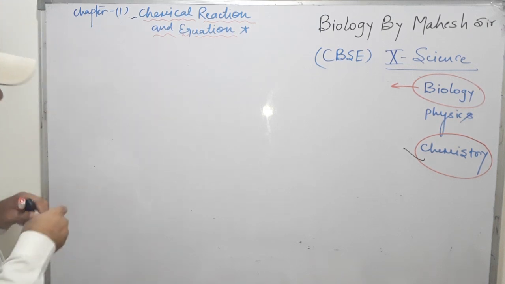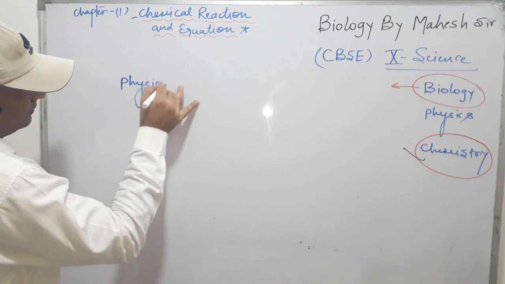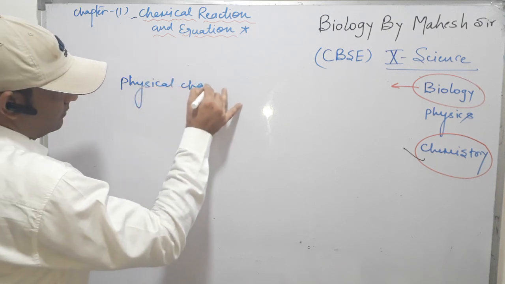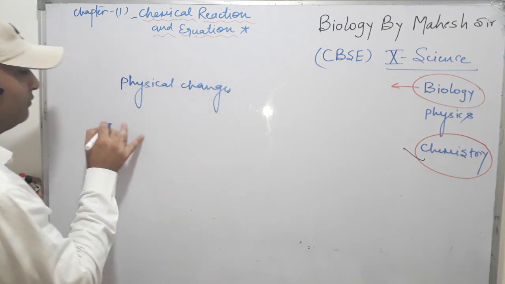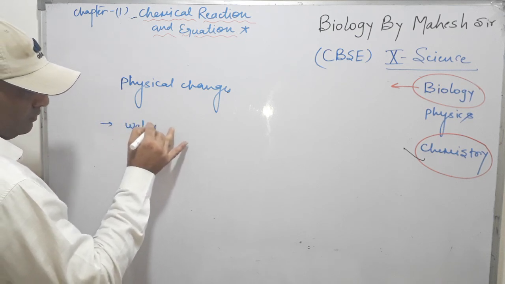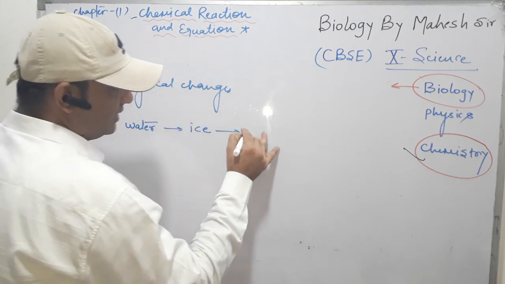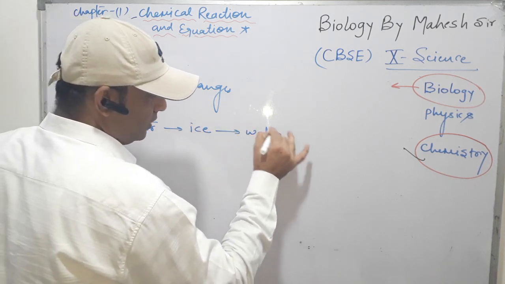So first, the physical changes. First example, water converts into ice, ice converts into water.